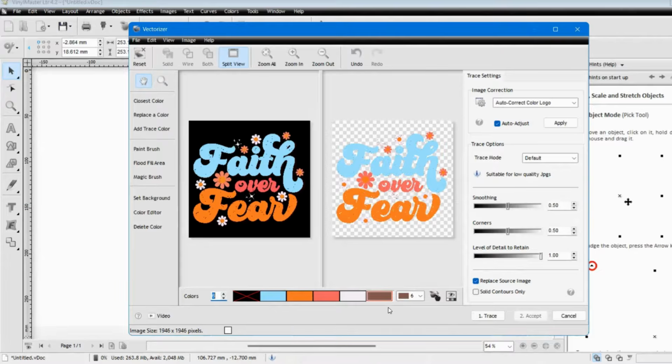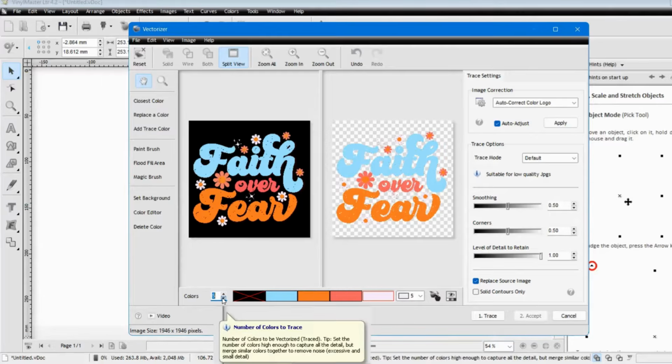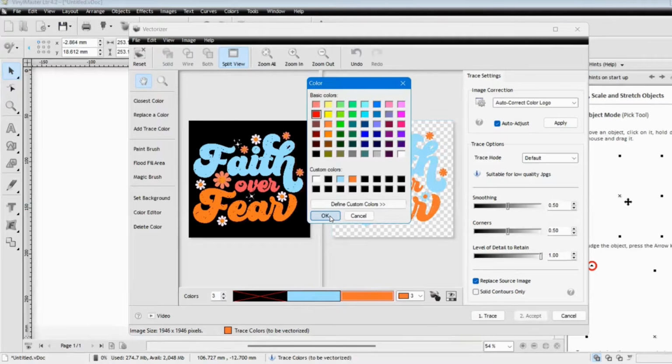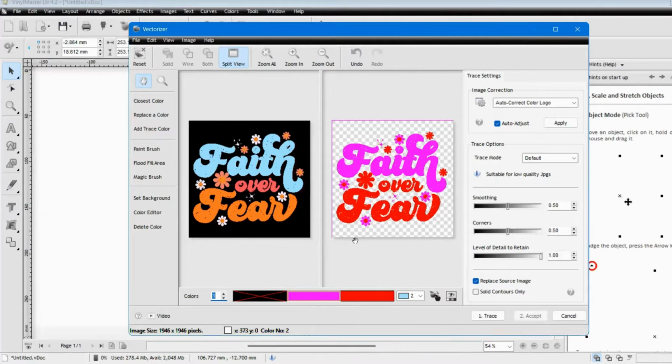You don't want to take this too far, because as you can see, it went ahead and found some spottiness in the image. So you want to take this down a little bit. Me personally, I would have just let it stay at two colors, the light blue and the orange. Or like I said, if you wanted to change that orange to a red, you can. If you wanted to change that light blue to a purple, you could, right?